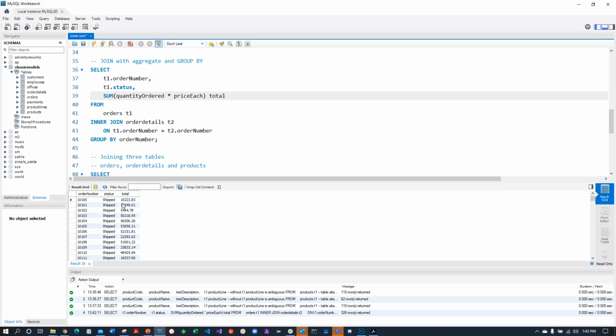And you can see here, order number is this, the status of it is shipped, and the total is coming, again, from the order details aggregated. So you can run aggregate functions on your joined information.